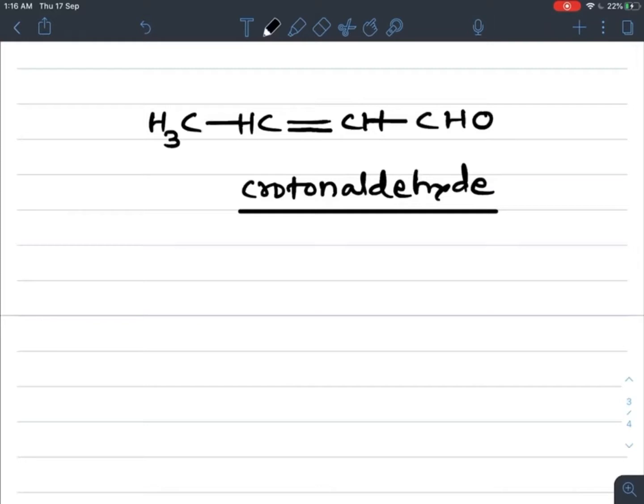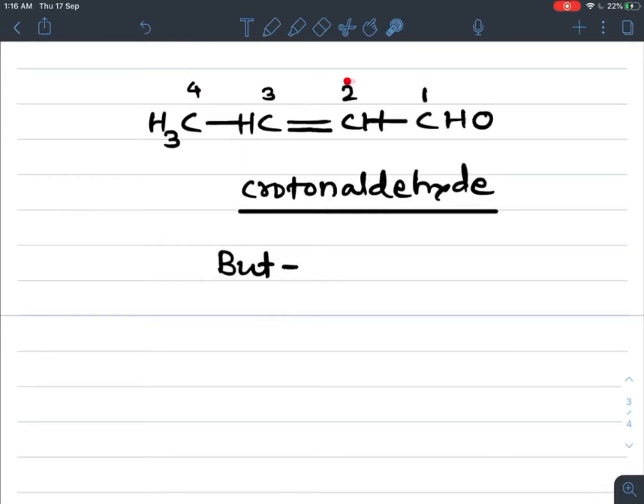Crotonaldehyde, what is the IUPAC name? So how to give the IUPAC name? Number the chain which gets minimum possible number to this aldehydic functional group. So numbering is given from this side. Now see, total 4 carbons means but is the prefix.